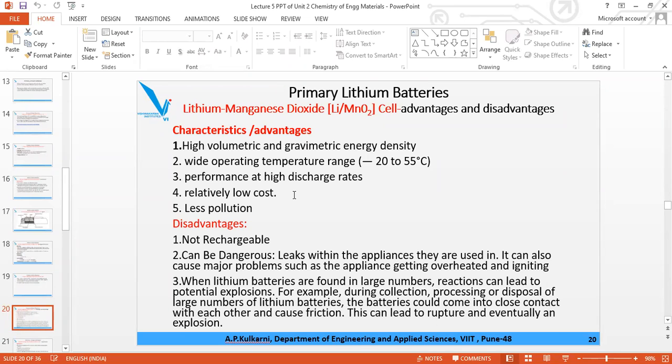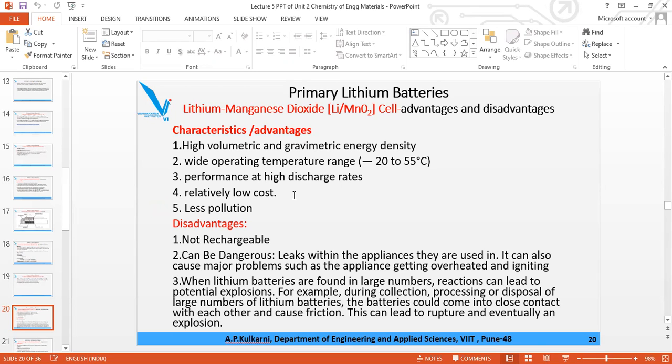Similar precaution you have to take when you dispose of the batteries. Even if you say that all the electrolyte is used up now, why should there be any reaction? But during disposal also, a group of batteries you cannot dispose of at once. So throw once at one place, then keeping some distance, dispose of the second, then keeping some distance, dispose of the third. Like that, you have to take the precaution.